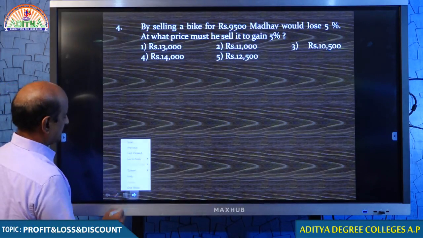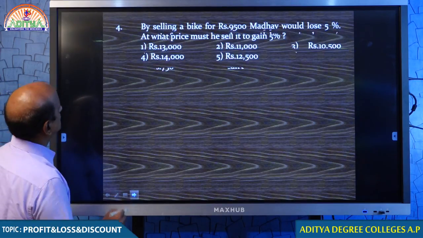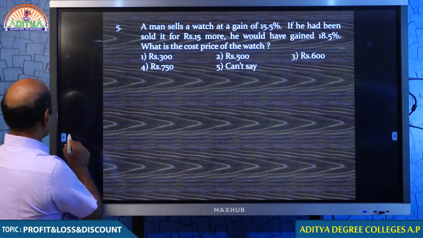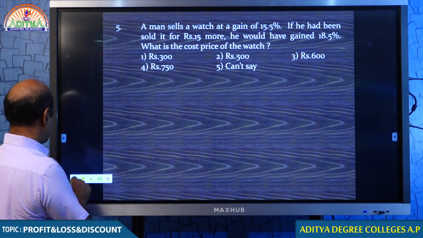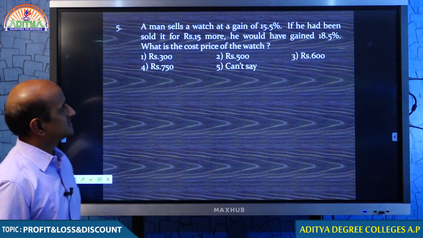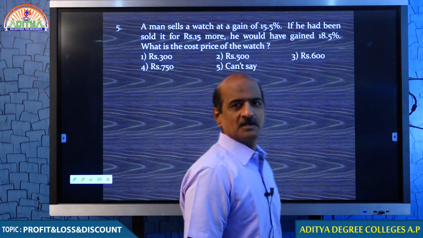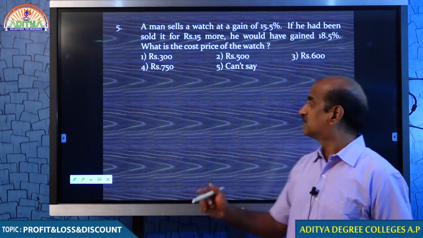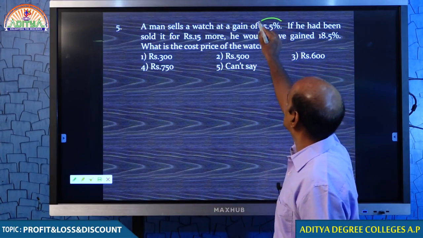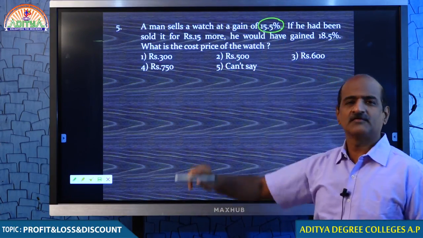Question number 5, just look at that, my dear students. What is the point in this question? Here is the point. A man sells a watch at a gain of 15.5%. We don't know what price he sold it at, but it is given that he sold it at a gain of 15.5%.